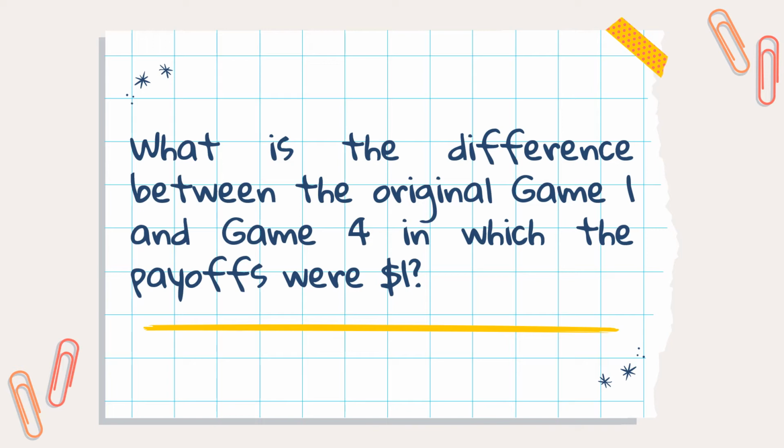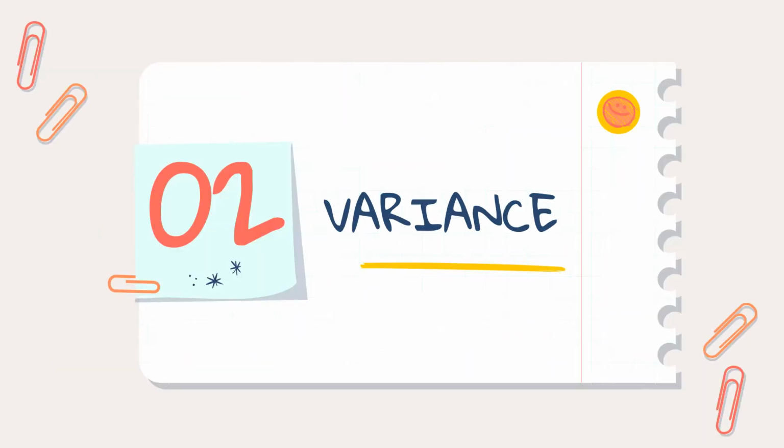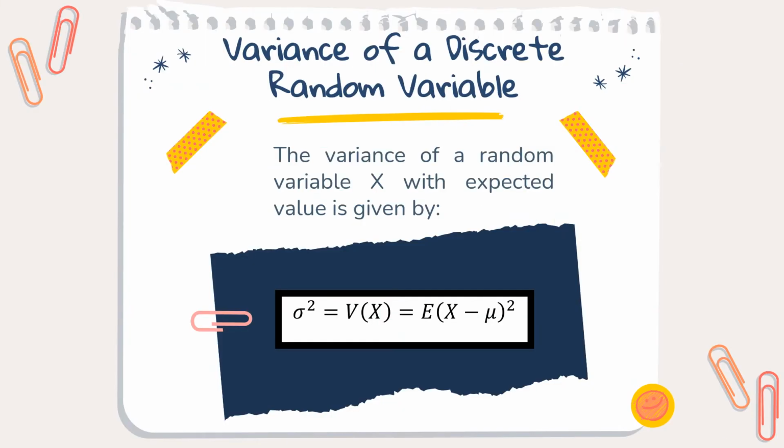The difference between the two can be partially explained in terms of the variation of your winnings across many games. We often measure variation using the variance or the standard deviation. In order to know how to measure the variation, let us now move on to the concept of variance.